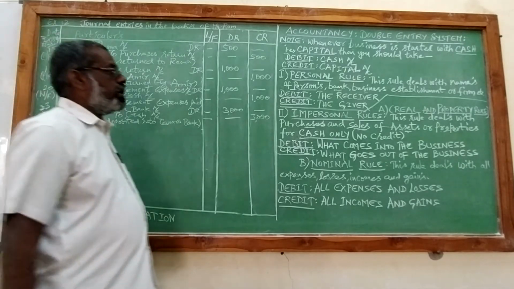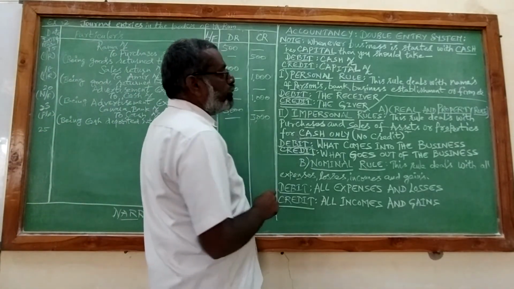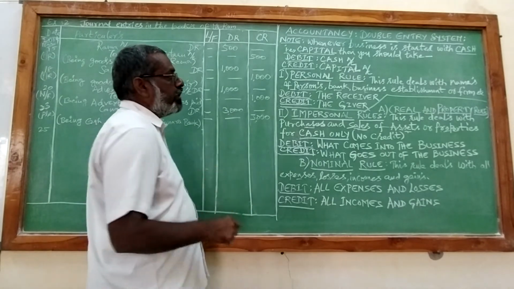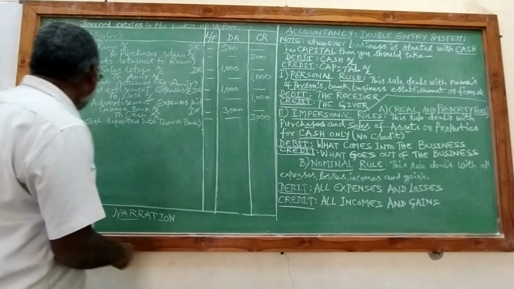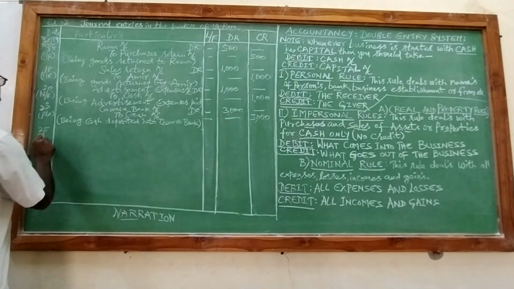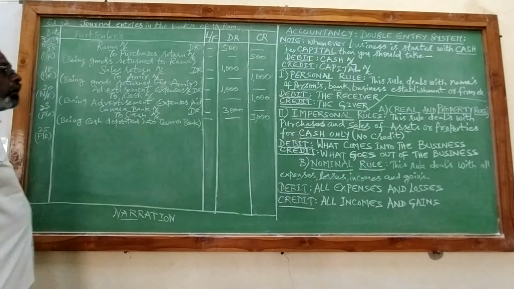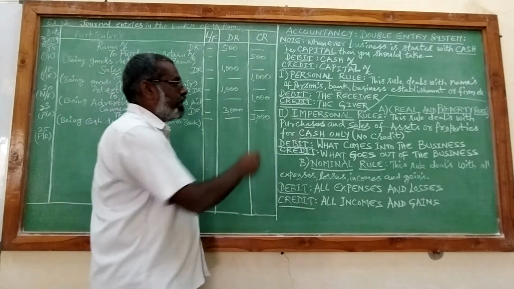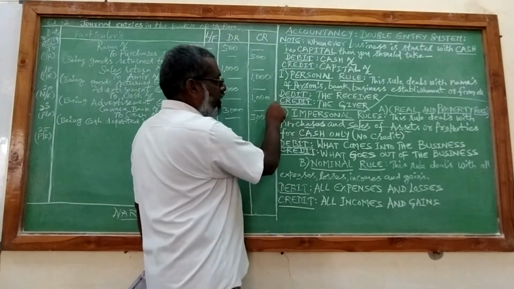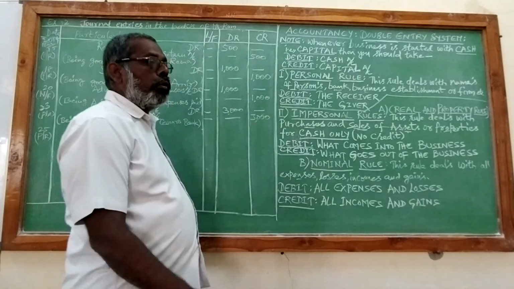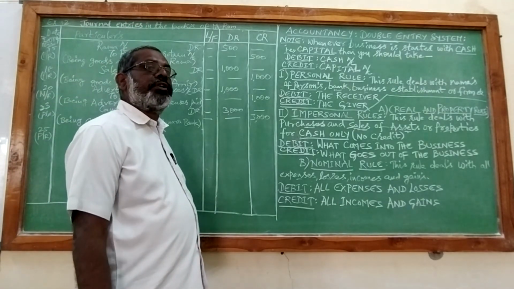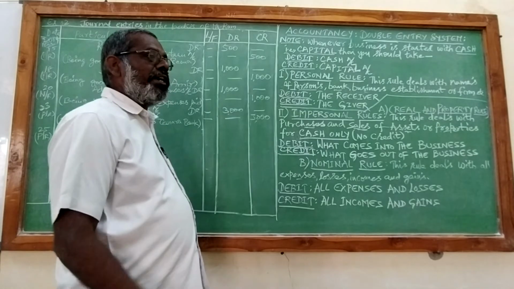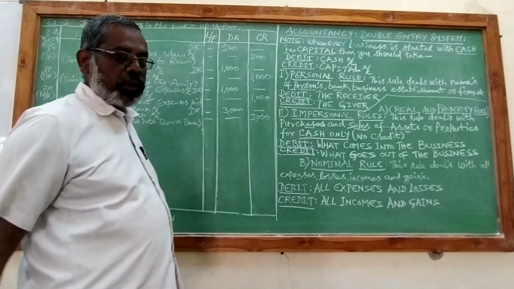So personal work means here it is goods withdrawn by the businessman. I mean a person. So it comes under personal rule. So the formula for personal rule is debit is the receiver, credit is the giver. So he is taking goods of the business for his personal use. That means he is withdrawing goods from the business.